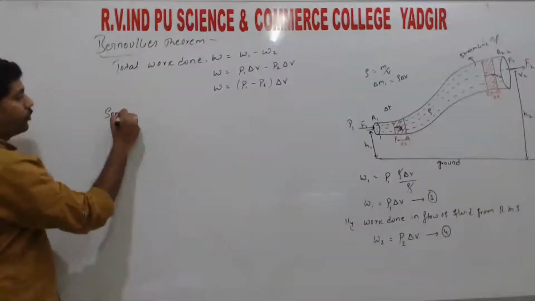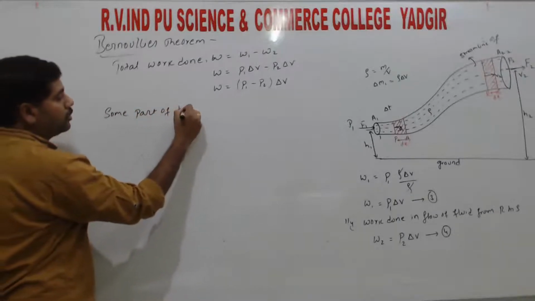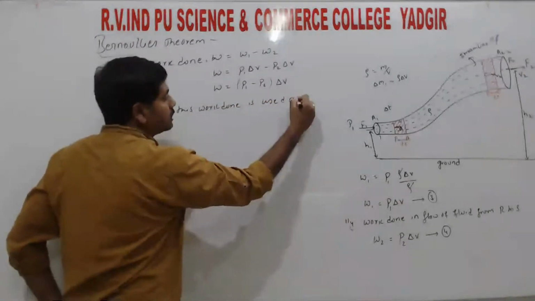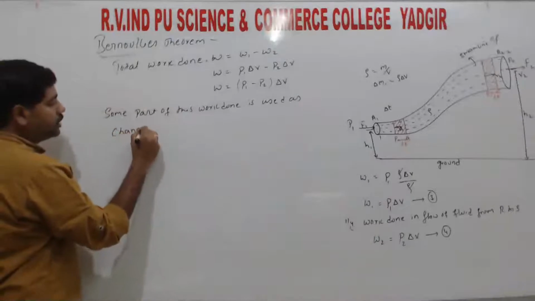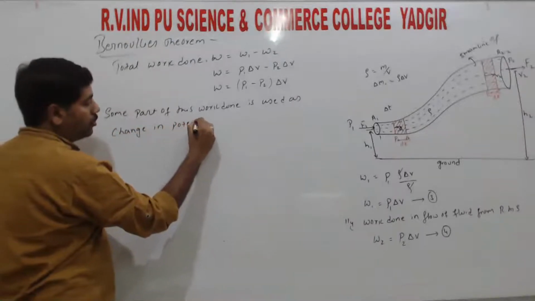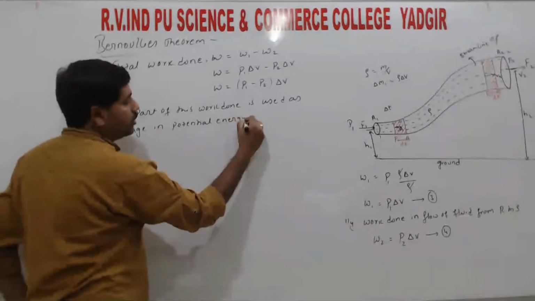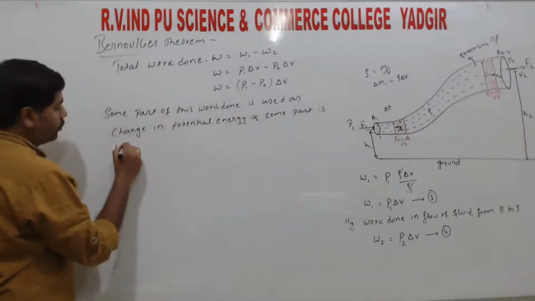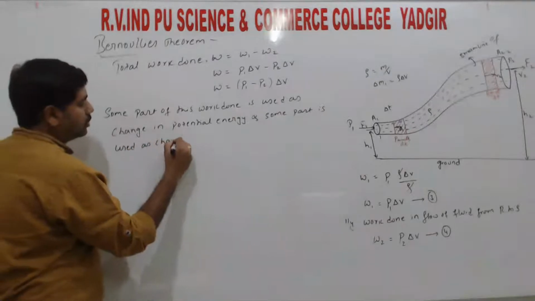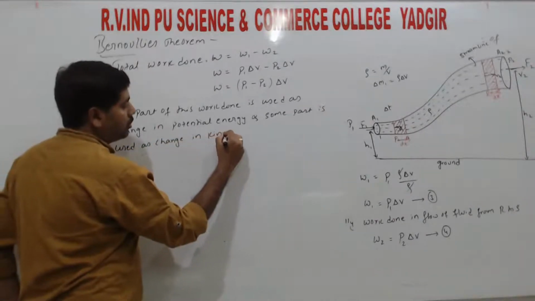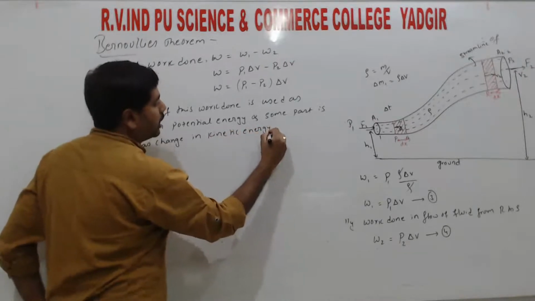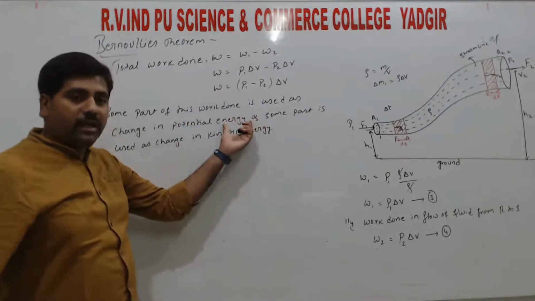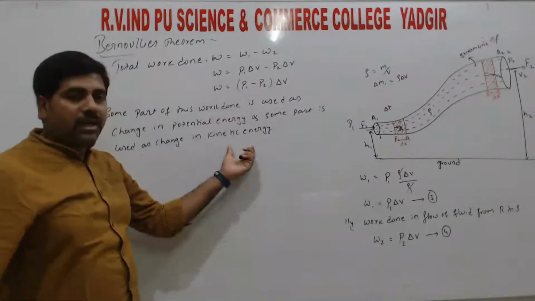So some part of this work done is used as change in potential energy and some part is used as change in kinetic energy, right? So in the total work done, some part is utilized as potential energy and some part is utilized as kinetic energy, right?